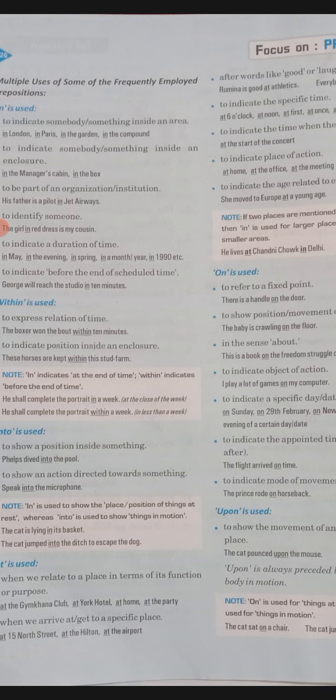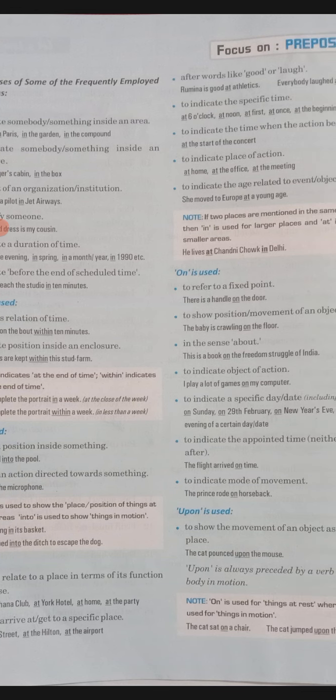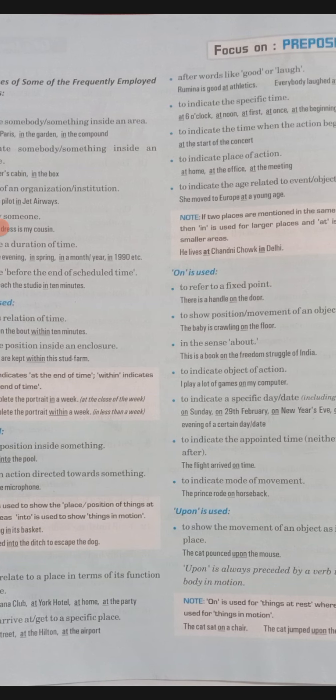Okay. On. Now on is used to refer to a fixed point, like there is a handle on the door. You are telling a fixed point where the handle is. The fixed point is on the door. It is also used for showing position and for telling the movement of an object, like the baby is crawling on the floor. So you are telling the movement of the baby, that he is crawling on the floor.